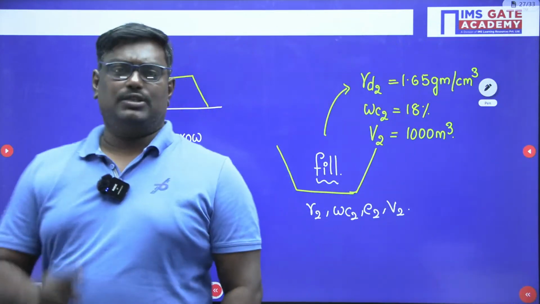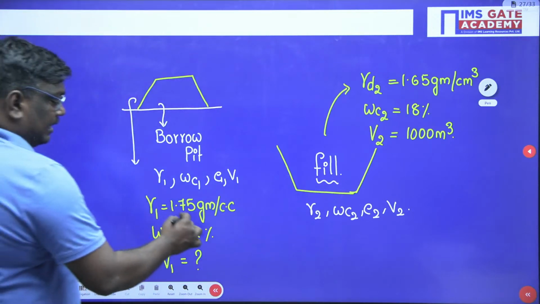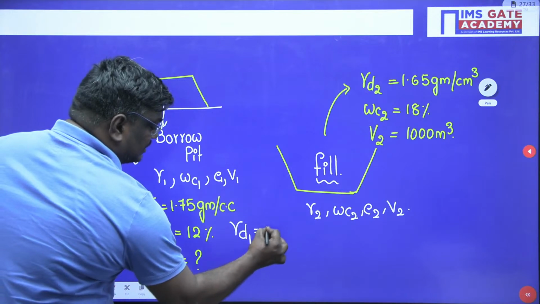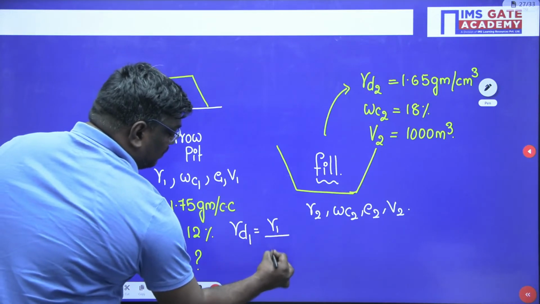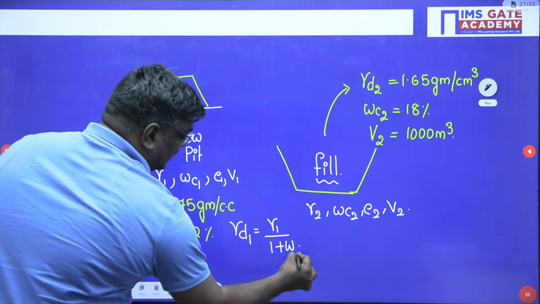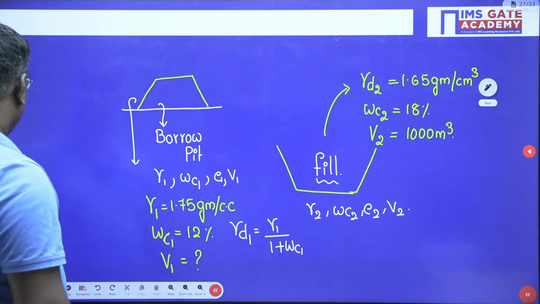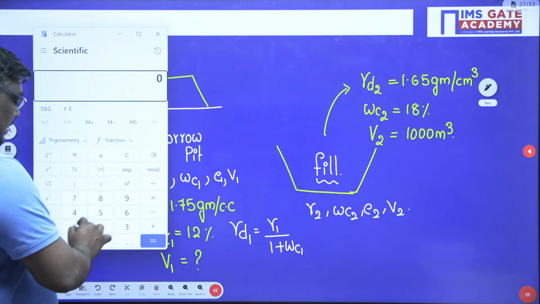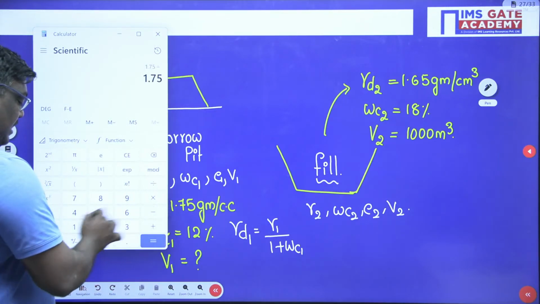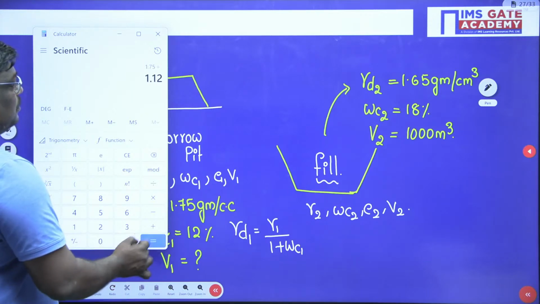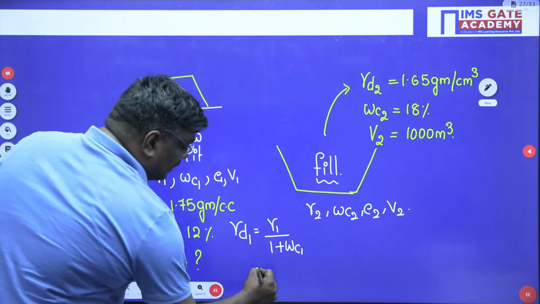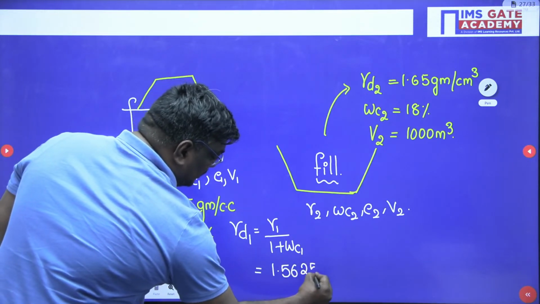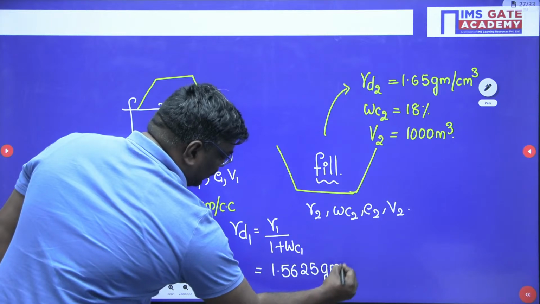Okay, now my dear students, let me tell you here. Here is how to find out gamma D1. Gamma D1 can be written as gamma 1 upon 1 plus water content. Sir, see, you have to calculate this. So here what is gamma D1, sir? You can say here 1.75 divided by 1.12. So it will be equal to 1.5625 gram per centimeter cube. Agree or not?